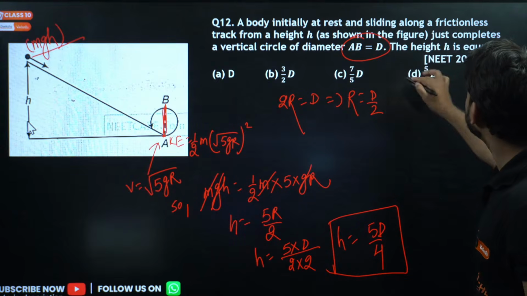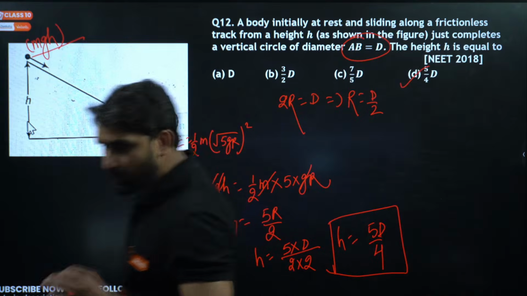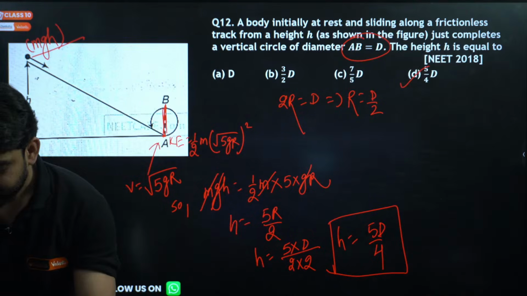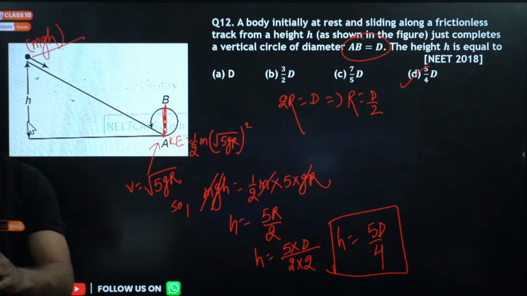5D by 4, option number D will be correct here. Option number D will be correct here. Yes, Mr. Raju is correct here.